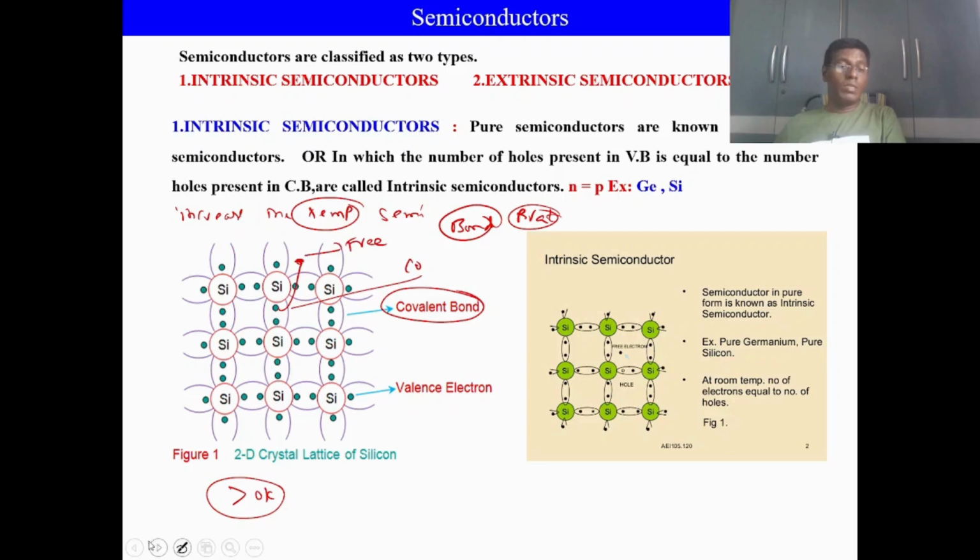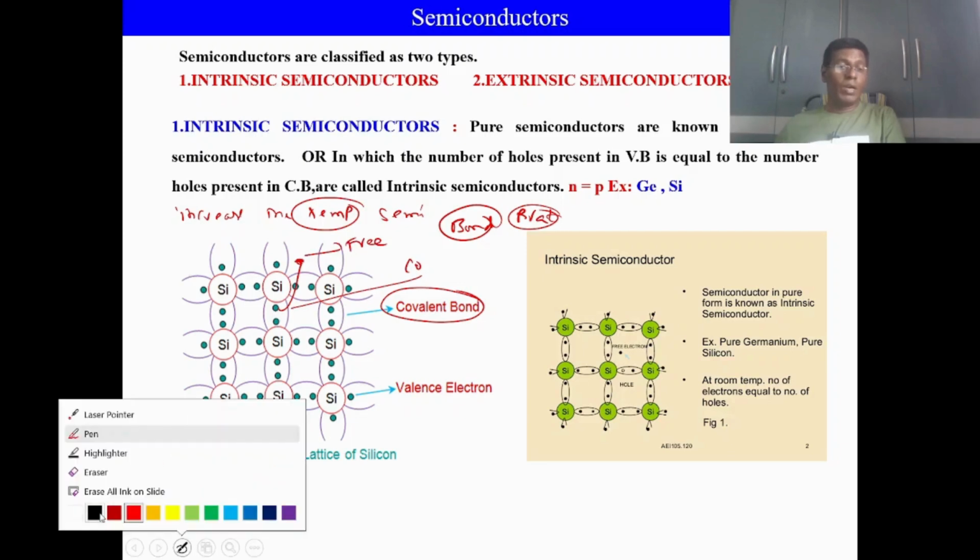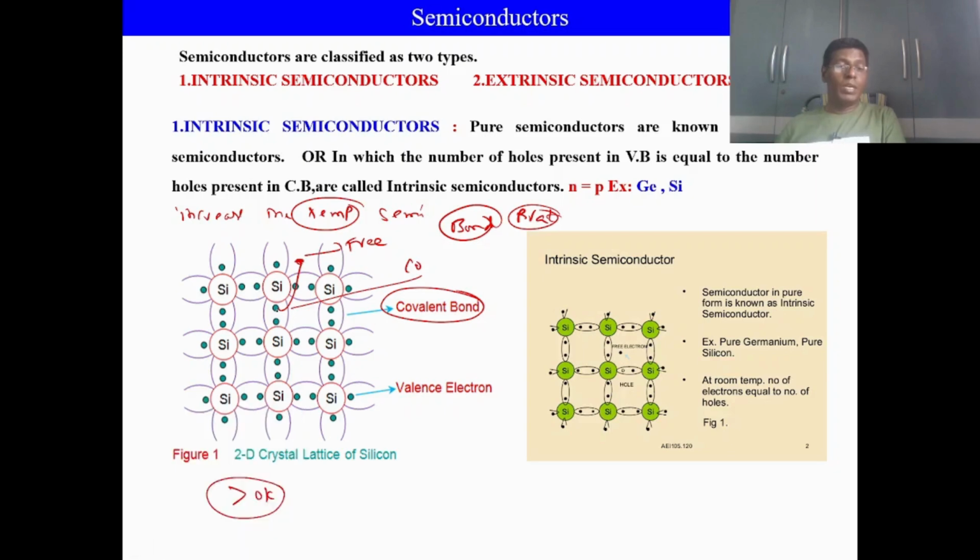Whenever this electron moves out of the bond, what happens? Wherever the electron was, that place becomes empty. Whenever this place becomes empty, this empty space where the electron was previously located is known as a positively charged space, which is called a hole.